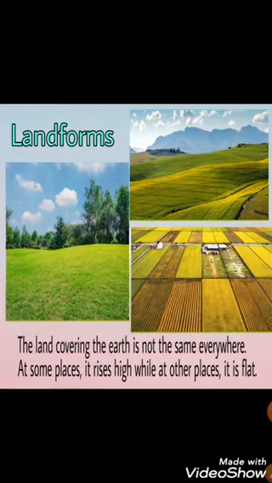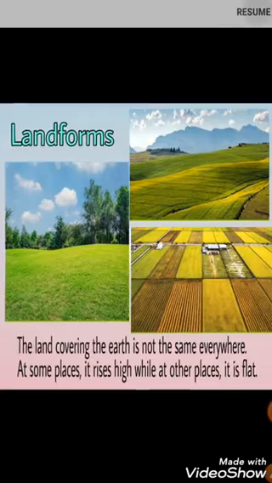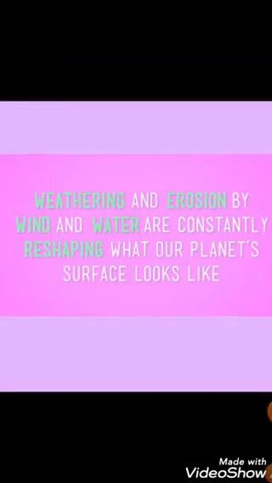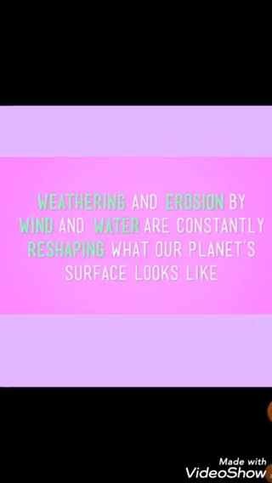So children, you must have seen that the land covering the earth is not the same everywhere. At some places you will find that it rises high, while at other places it is flat. And this happened because of weathering and erosion. Weathering and erosion means carrying away of rocks and sand by the forces of nature such as wind and rain, which are constantly reshaping what our planet's surface looks like.